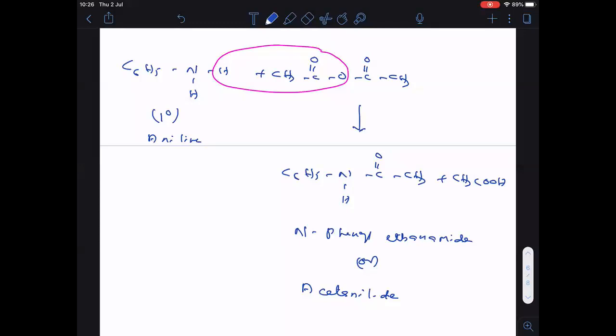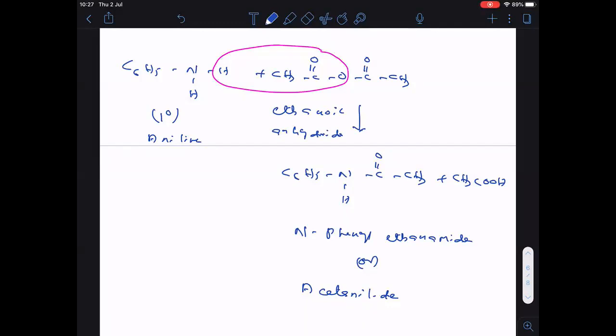Completed? That means we can do acylation with acyl chloride and even with anhydride also. What is the name of this anhydride? This anhydride is said to be ethanoic anhydride. Hope you are understanding this one.